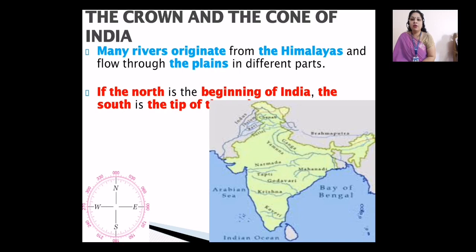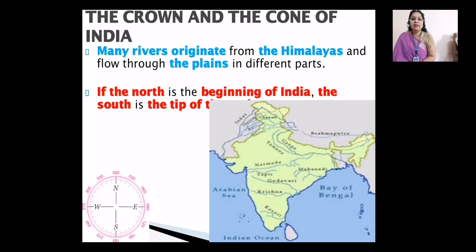If the north is the beginning of India, the south is the tip of the country. Basically, if we go towards the north side of our India, north is the beginning of our country, and if we go towards the south, it is the tip of the country. So it is the last ending point of our country.